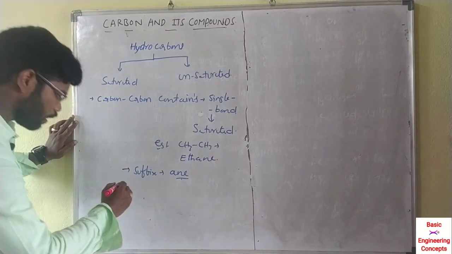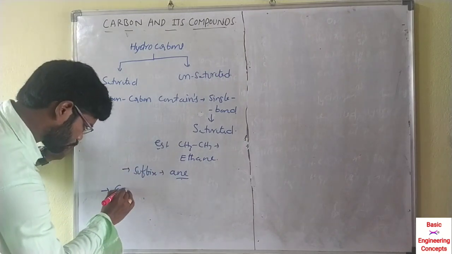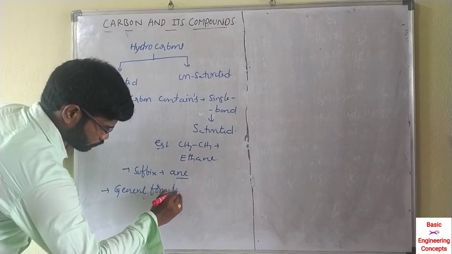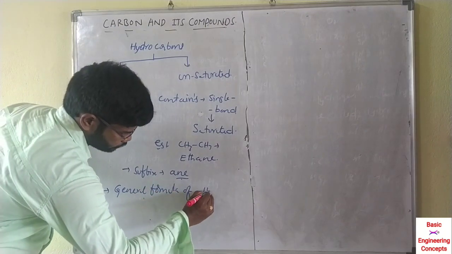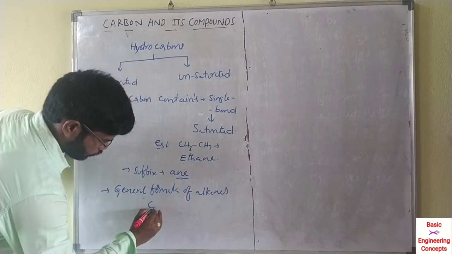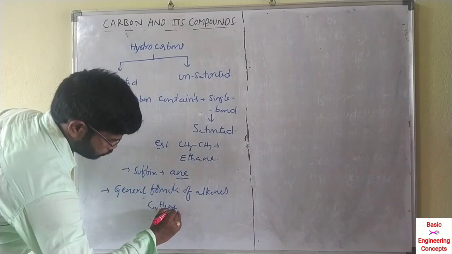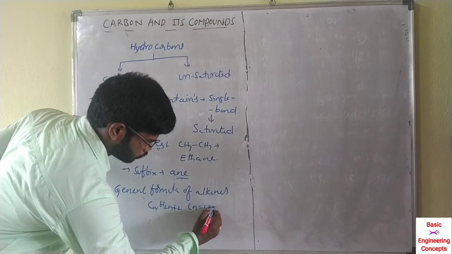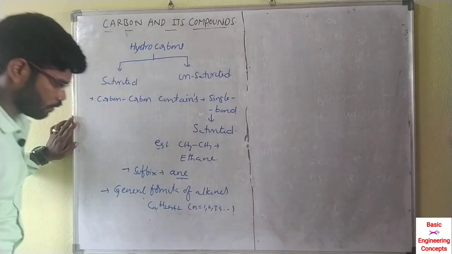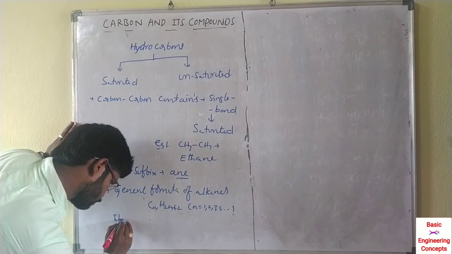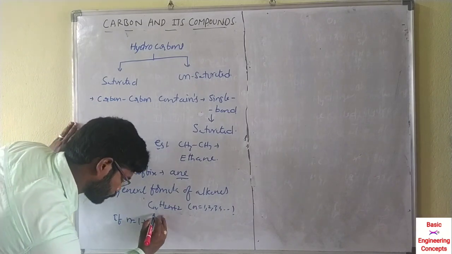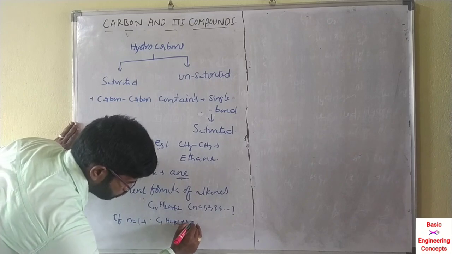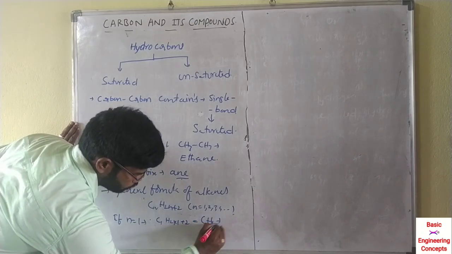The general formula of alkanes is CnH2n+2, where n equals 1, 2, 3, 4 and so on. For example, if n equals 1, C1 H(2 into 1 plus 2) gives CH4.